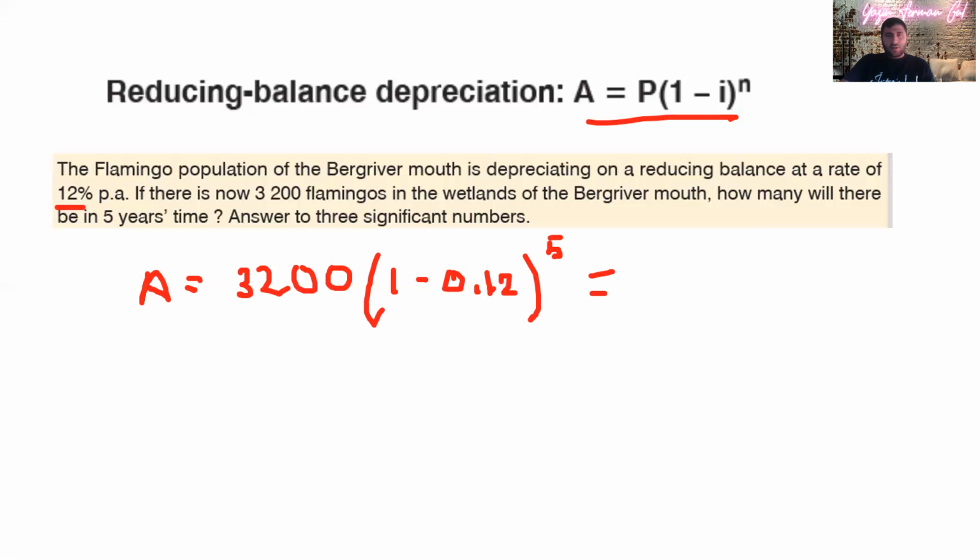Let me see where the calculator is. I can't seem to find the calculator. What you're going to do is 1 minus 0.12, which will be 0.88, to the power of 5, times 3,200, and then your answer is going to be 1,660, something like that.